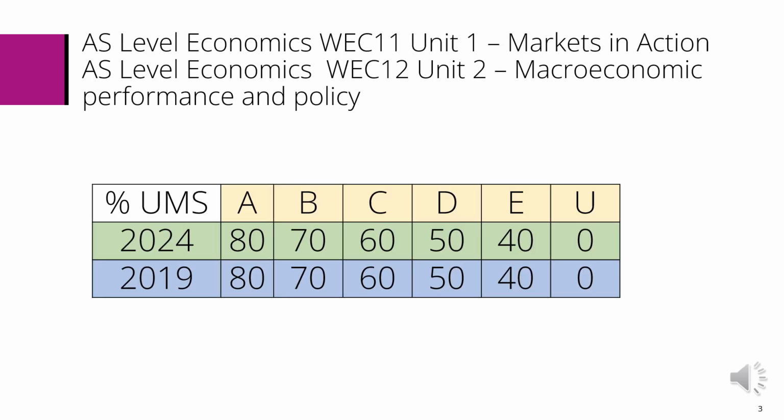If we now look at the grade boundaries for each unit, Unit 1 and 2, we can see in terms of UMS percentages, again, the comparison between 2019 and 2024 June sessions shows that the individual units are performing in exactly the same way in terms of grade boundaries.